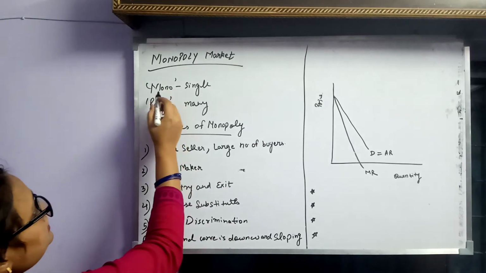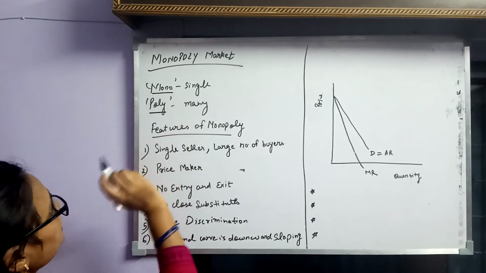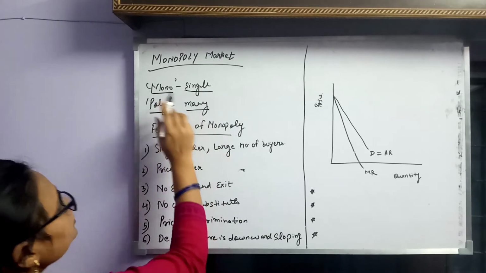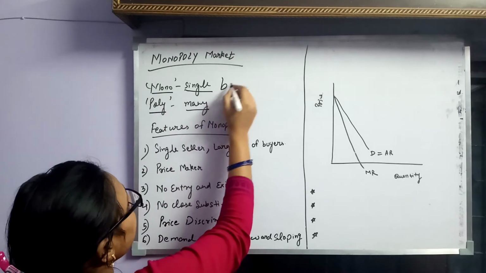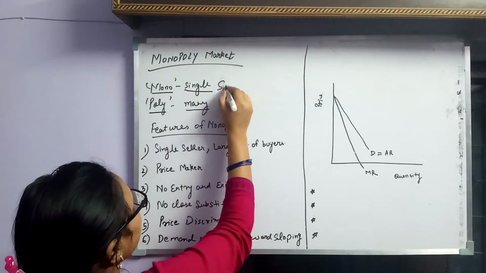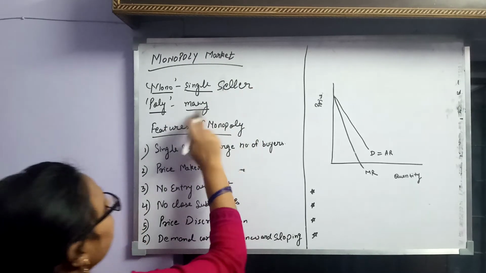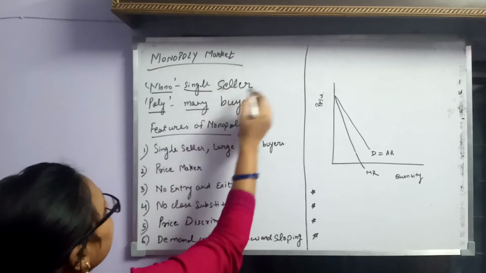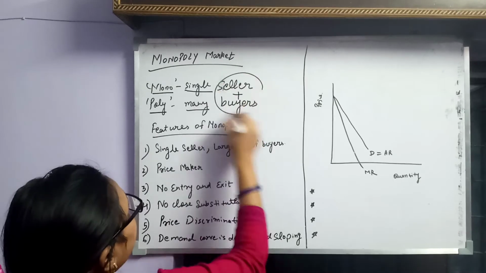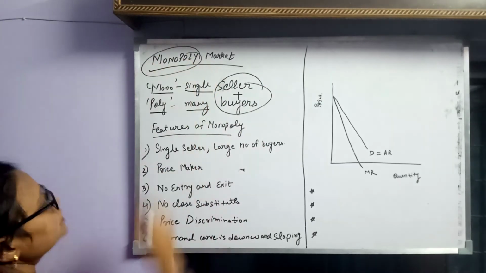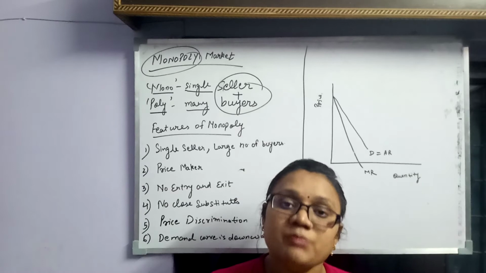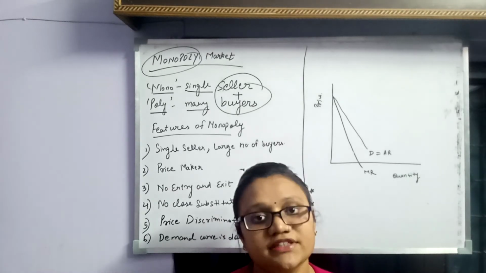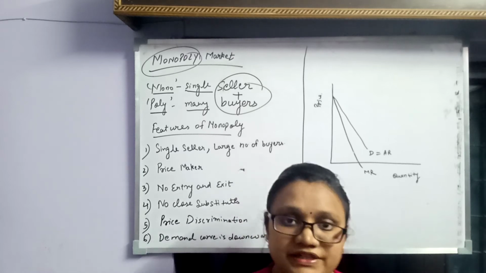Monopoly has two words. First is mono, second is poly. So mono means single and poly means many. So in monopoly we have single seller and many buyers, and with the combination of this we get the monopoly. So monopoly is the market where there is only one single seller and there are many large number of buyers.